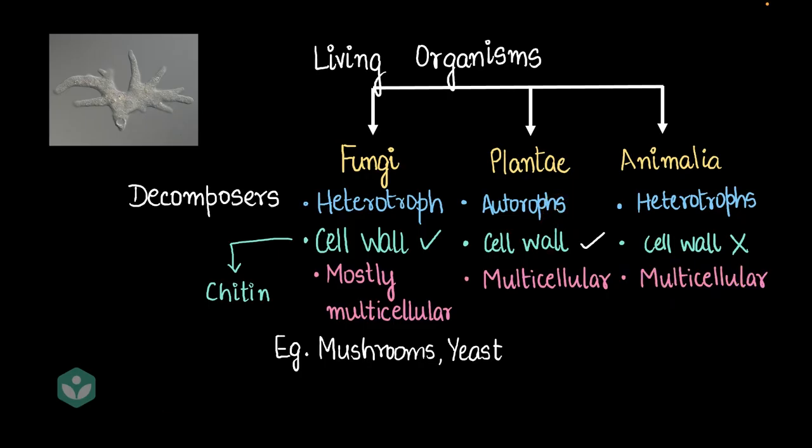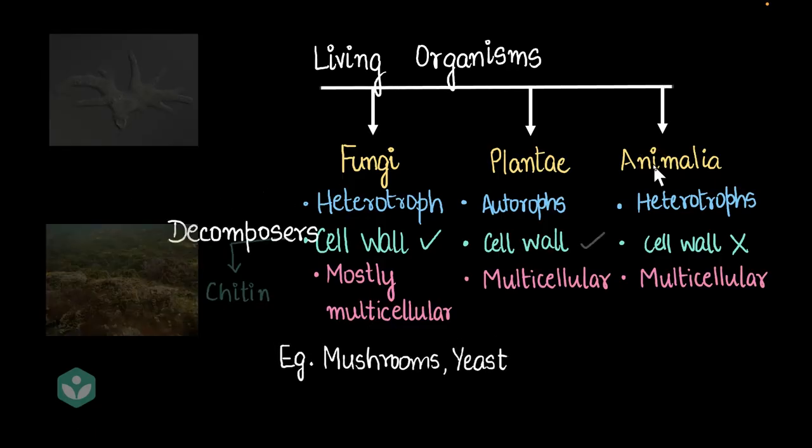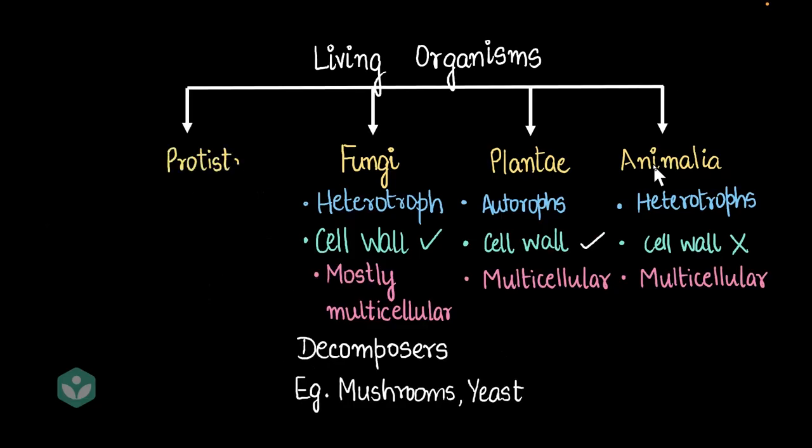There's another organism that doesn't fit into fungi, plantae, or animalia, and that's algae. Algae often make their own food like plantae using photosynthesis, but they are not multicellular always. So we're stuck with a few organisms that don't fit into these categories. Okay, so we make another category for these organisms, and we call that category Protista.